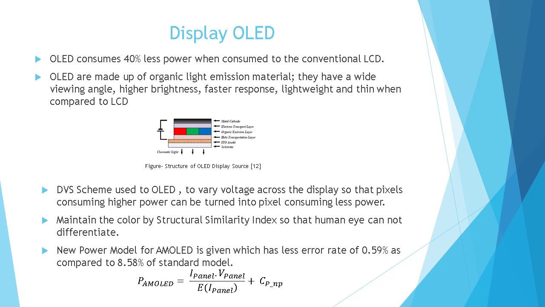However, sharp edges appeared in the images, so the quality of service was hampered again. Another version of OLED is the active matrix organic light emitting diode, known as AMOLED. A paper on the power model of AMOLED showed that the old model had an 8.848% error rate, whereas the new model had only 0.59%. Below, you can see in the presentation the new equation for the representation of the new